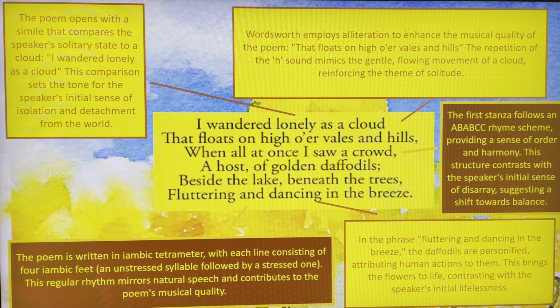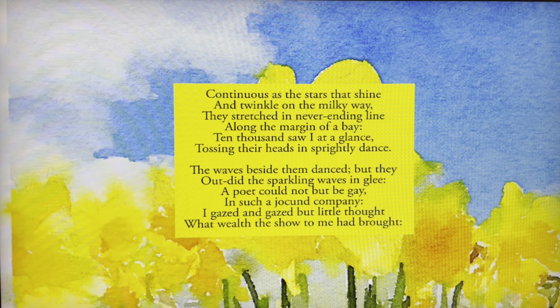The first stanza follows an A, B, A, B, C, C rhyme scheme, providing a sense of order and harmony. This structure contrasts with the speaker's initial sense of disarray, suggesting a shift towards balance. Let's move then to the middle of the poem.